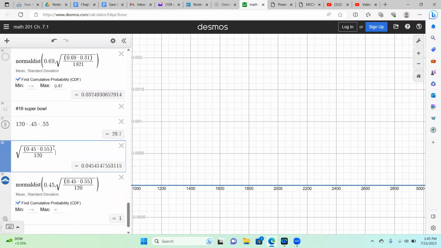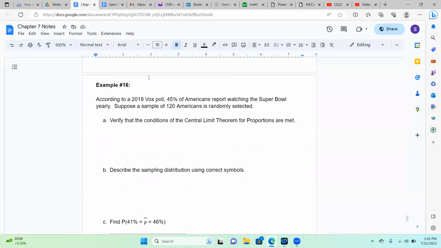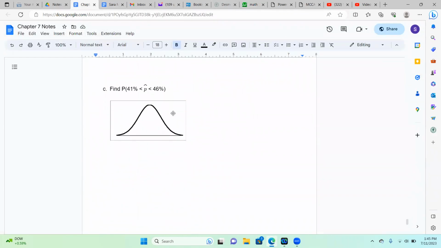And so our standard error is 0.0454. And we can just use the raw calculation in normal distribution. So the question that they're asking here is, find the probability that the sample proportion of people that watch the Super Bowl is between 41% and 46%.